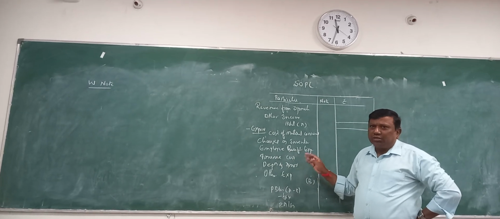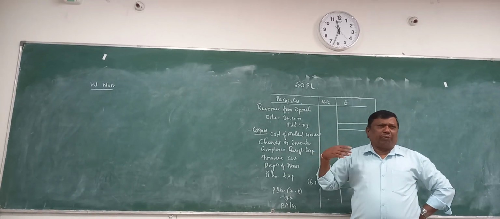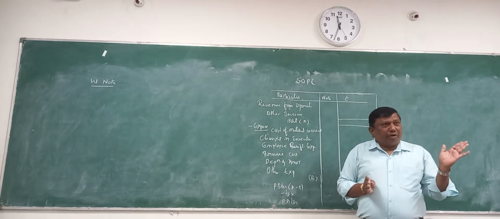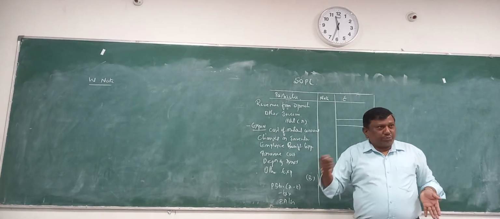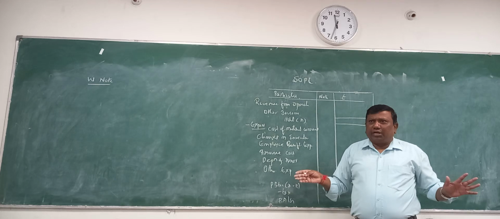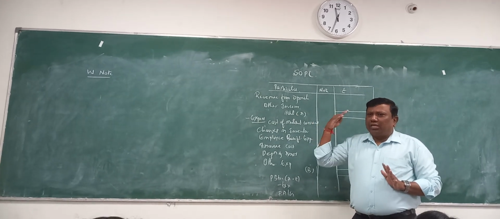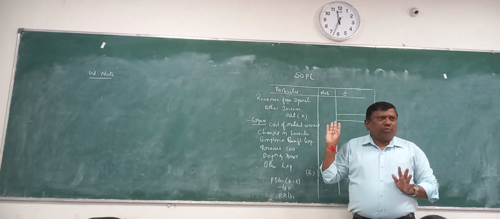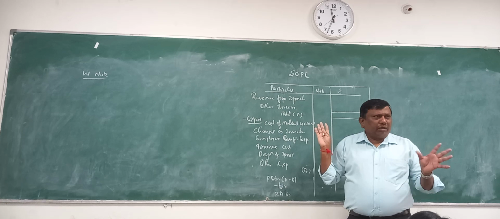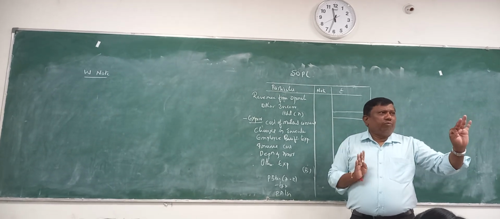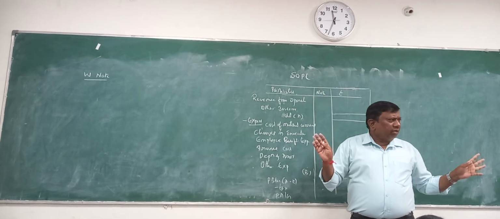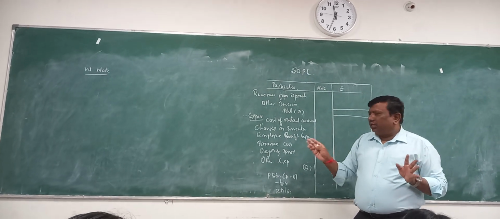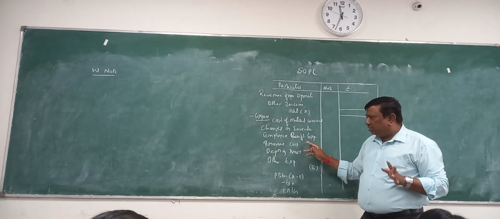Employee benefit expense: those who are working, salary, labor, wages, whatever. In trading and profit and loss account, we separate labor in the trading account and salary in the profit and loss account. Here we are not separating. Whatever is paid to employees, whether office staff or workers, salary, labor, wages, PF, bonus, OT, we write under employee benefit expense.